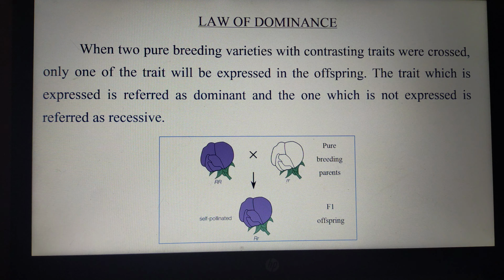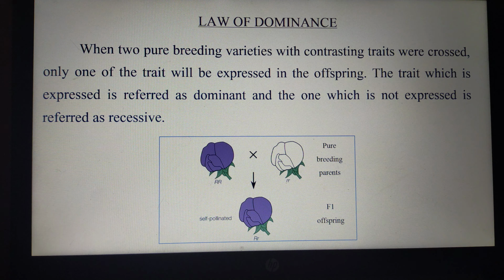So the violet which is expressed in the F1 offspring is said to be the dominant character, and the character which is not expressed in this F1 offspring, that is the white color of the flower, is said to be the recessive, right? A very simple law of dominance, right?